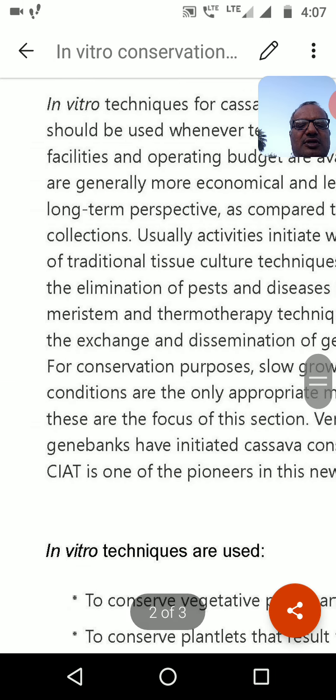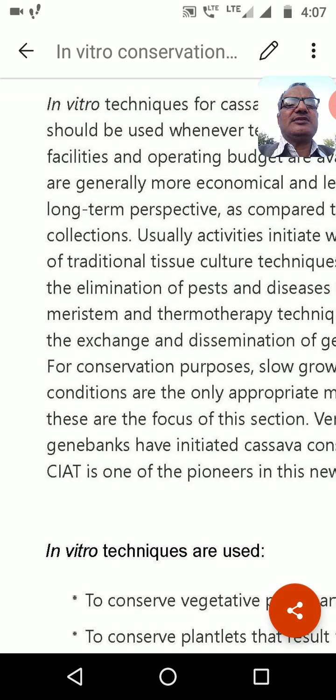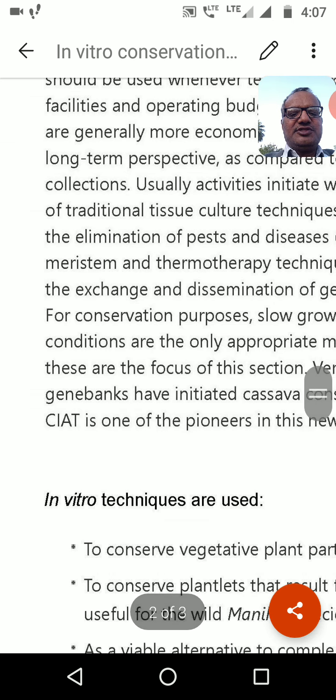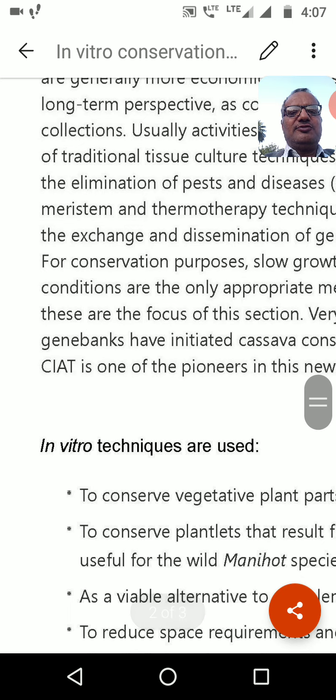So you can say in vitro conservation is the conservation or preservation of the germplasm of economically important plants or species which are going to be endangered.